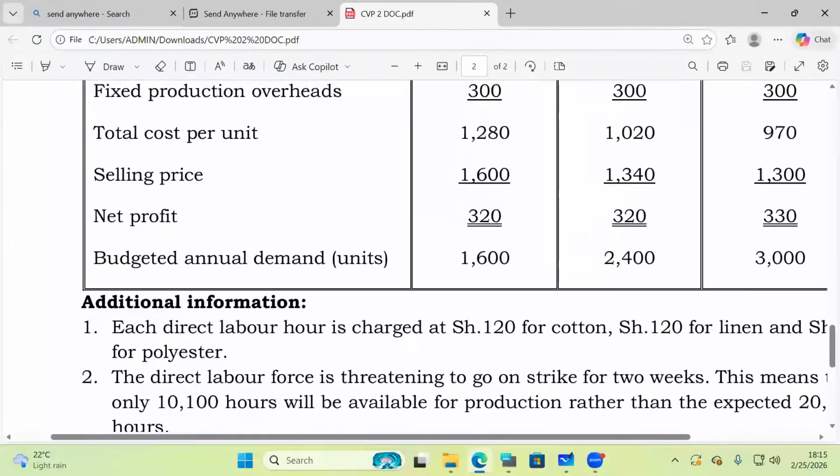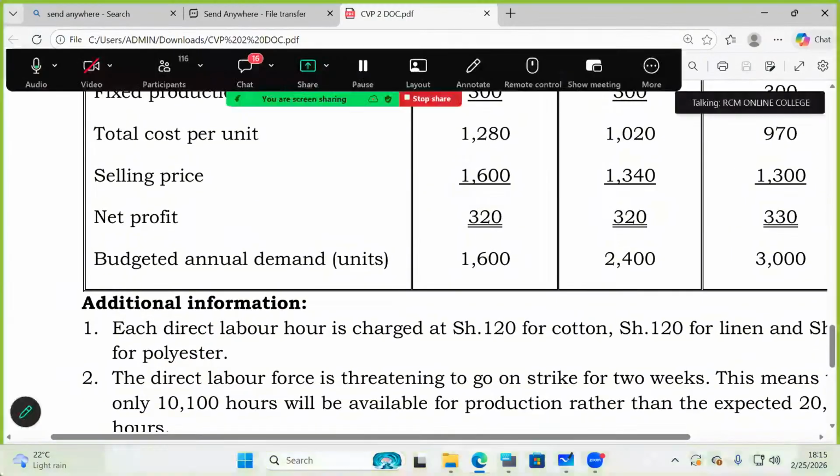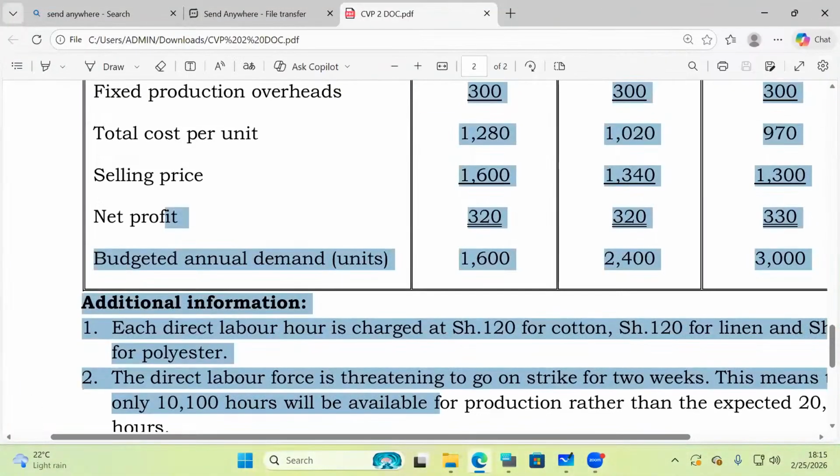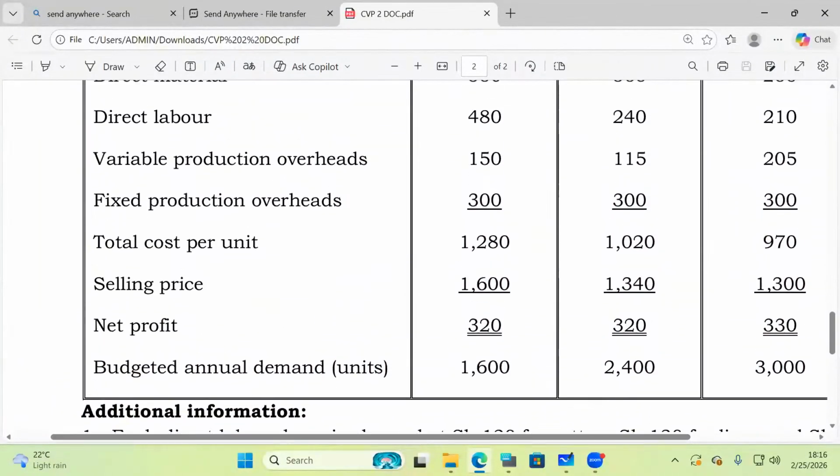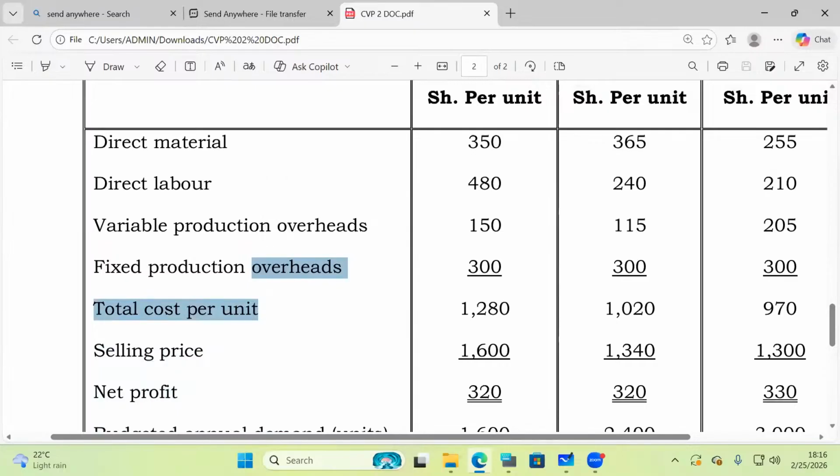How do we get this contribution margin? To get this contribution margin, ladies and gentlemen, we know the formula. It is selling price minus what here? Variable cost. Now, you great students of mine, of course, you can see selling prices, right? How about variable cost per unit?